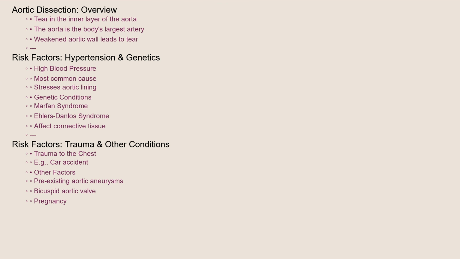Aortic dissection occurs when a tear develops in the inner layer of the aorta, the body's largest artery. Several factors can weaken the aortic wall, making it susceptible to this tear. High blood pressure is the most common culprit, placing immense stress on the aortic lining.